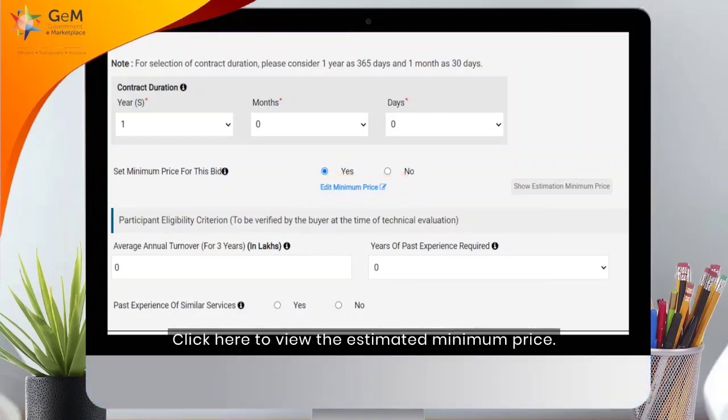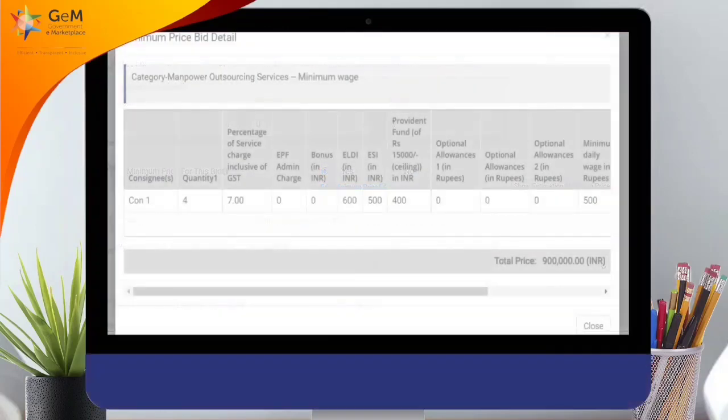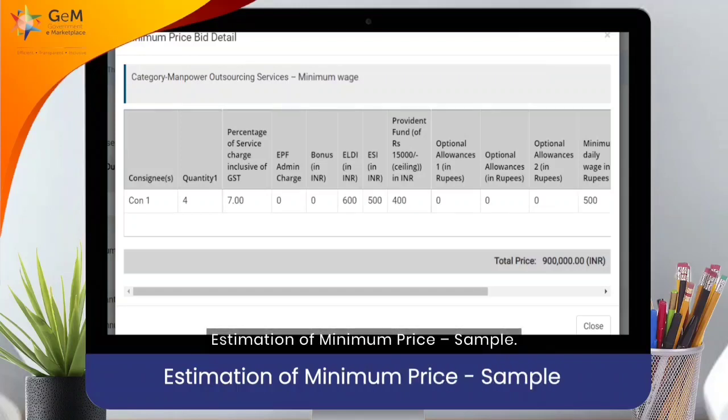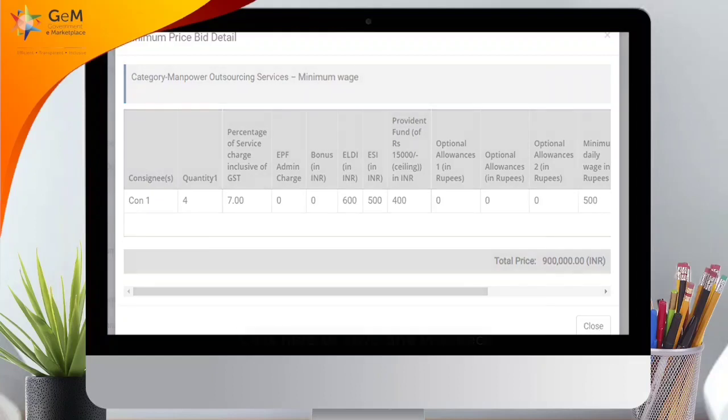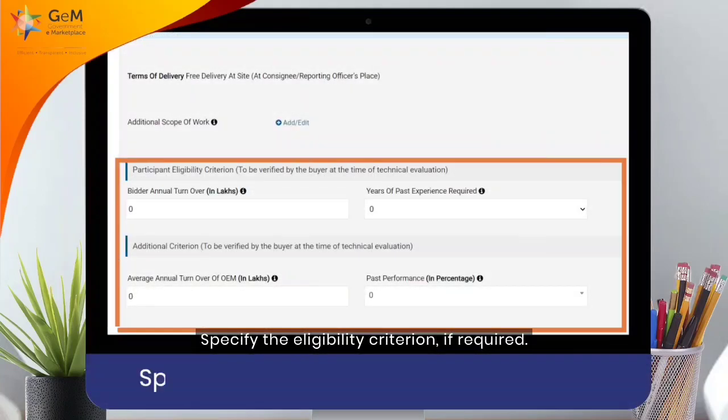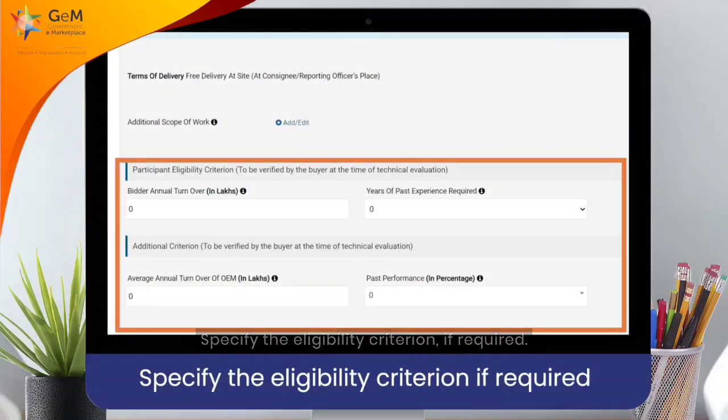Click here to view the estimated minimum price. Estimation of minimum price sample. Click here to save and proceed. Specify the eligibility criterion if required.